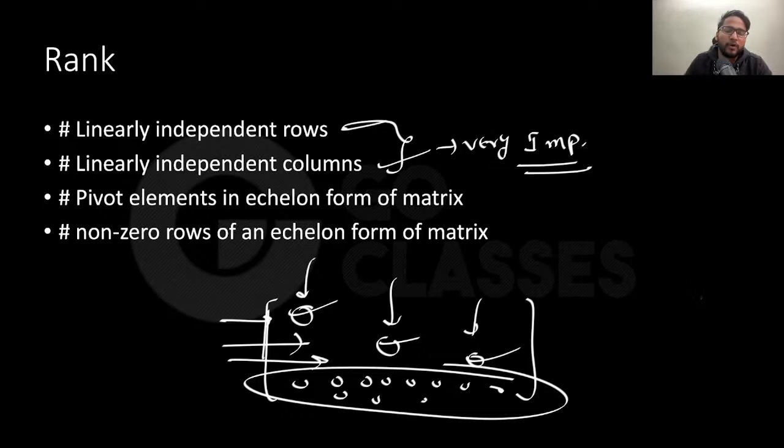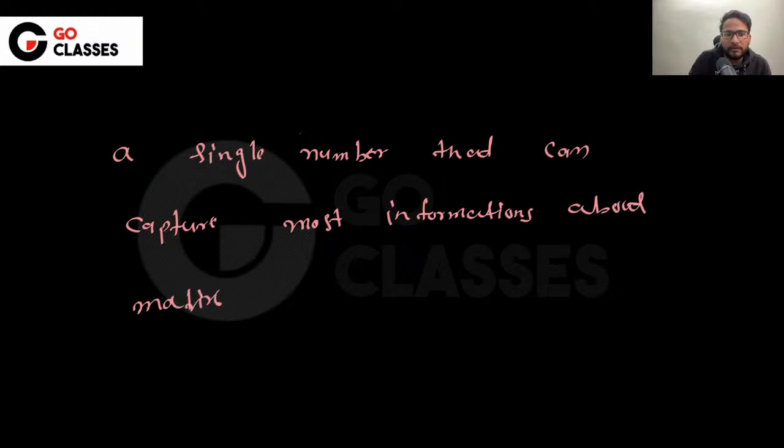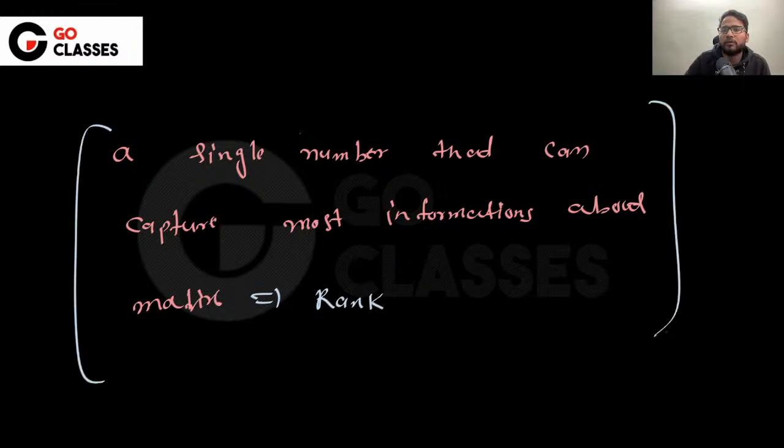This is a single number which tells so much about the matrix. So if someone asks me what single number can give you the most information about the matrix, I will say it is rank. A single number that can capture most information about a matrix. I will vote for the rank. Cool. Let's just move further.